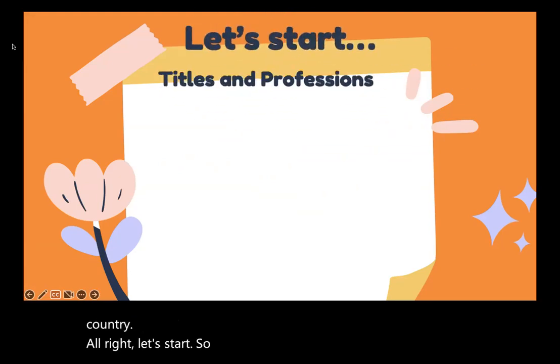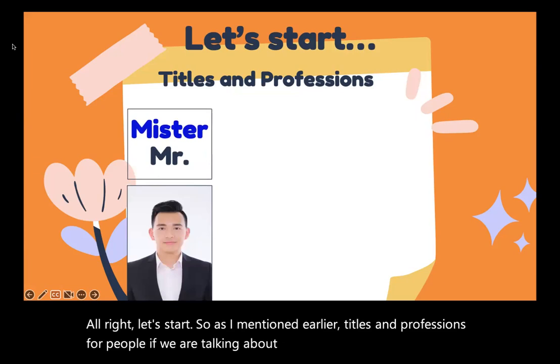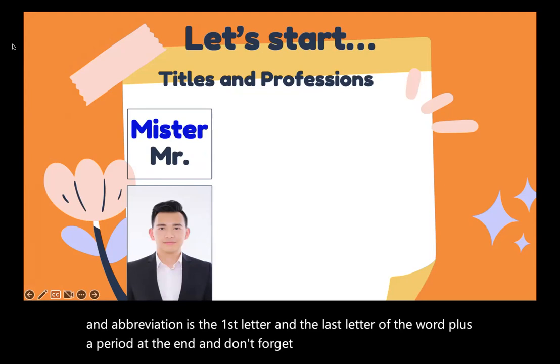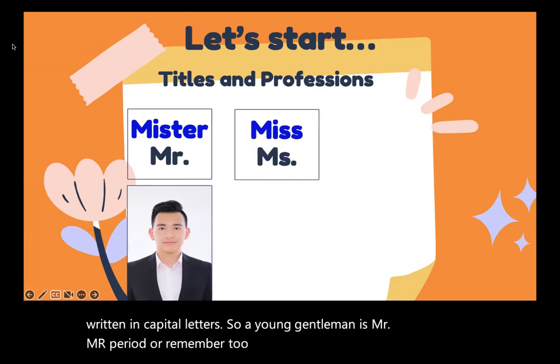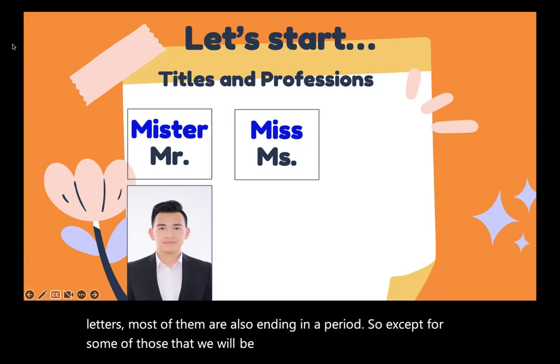As I mentioned earlier, titles and professions for people. If we are talking about a young man, we call him Mr. The abbreviation is the first letter and the last letter of the word, plus a period at the end. Don't forget that most abbreviations are written in capital letters. So a young gentleman is Mr., M-R period. Remember too, not only do they start with capital letters, most of them also end in a period, except for some of those that we will go through today.